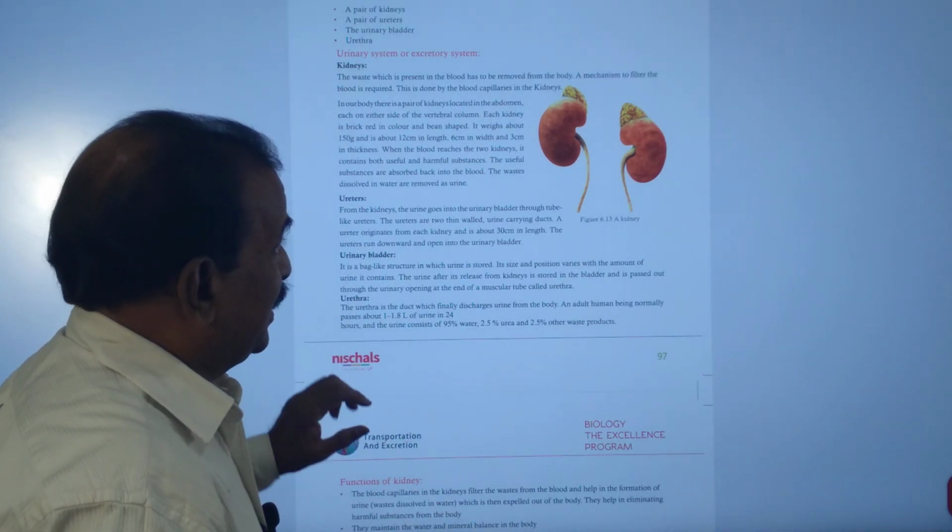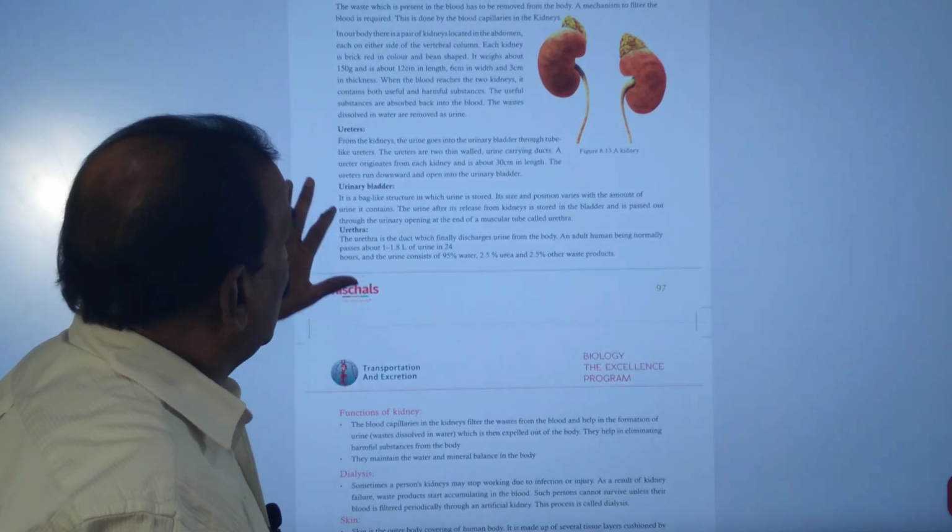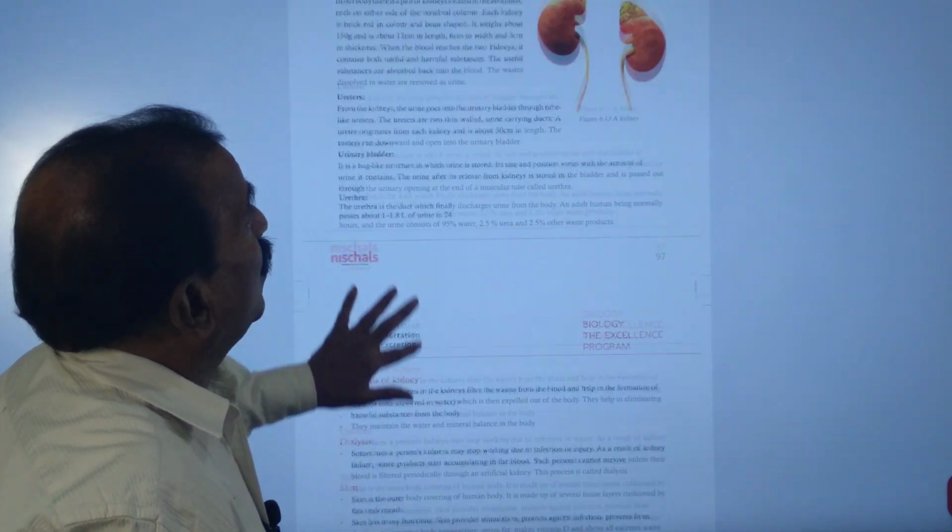So that is the brief description about what ureters are. And now you need to understand about what is the urinary bladder.